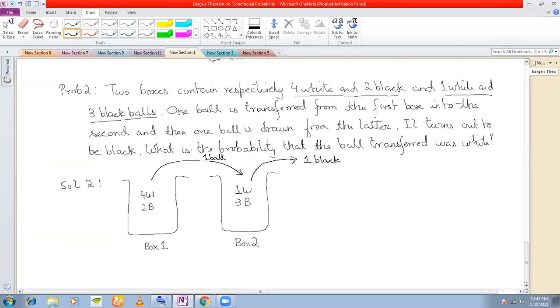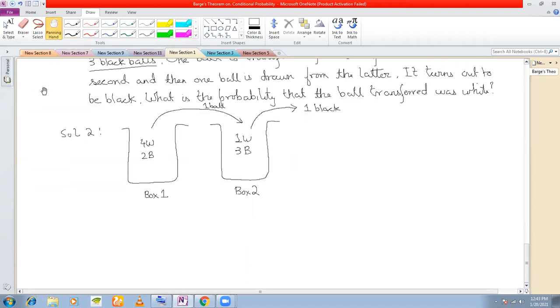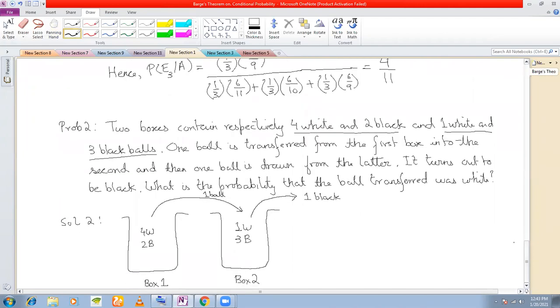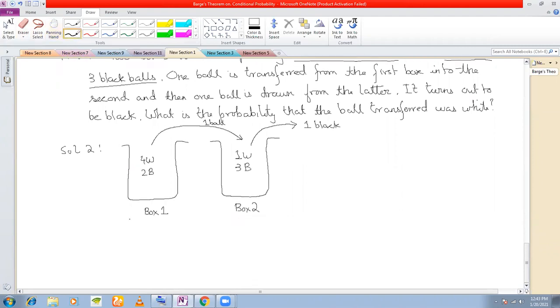The first question is, what is the given event here? If you read the question, which one is the given event? The given event is the ball is black. Exactly. So let us formulate the following events.